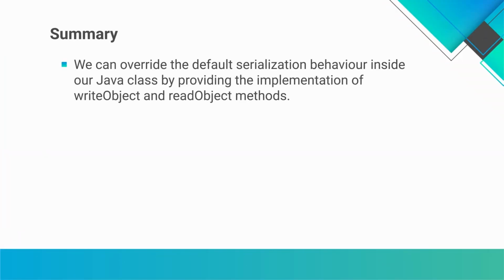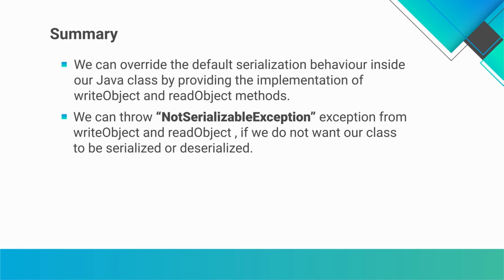So to sum up, we can override the default serialization behavior inside our Java class by providing implementation for both these methods, writeObject and readObject. We can also make the code throw this NotSerializableException from writeObject or readObject if we don't want the class to serialize or deserialize.